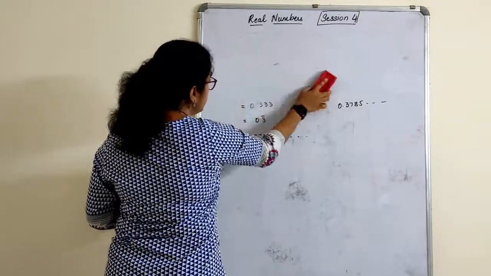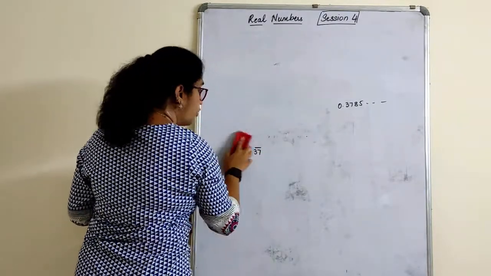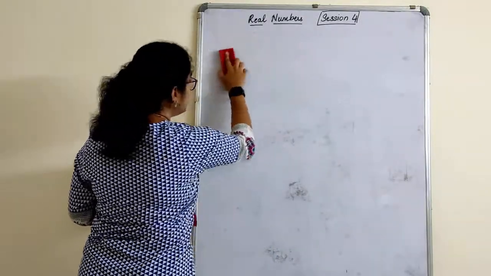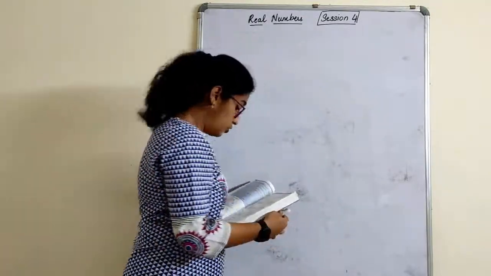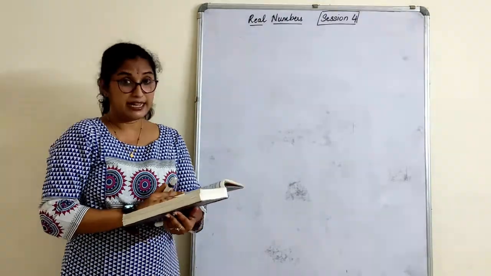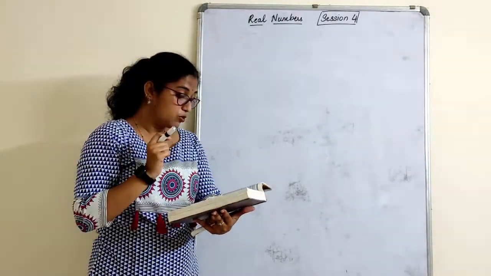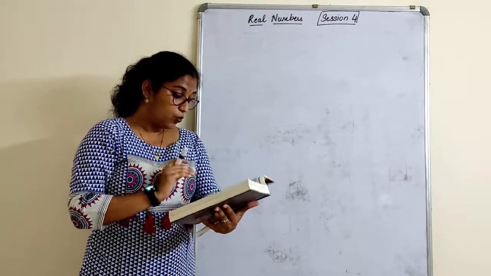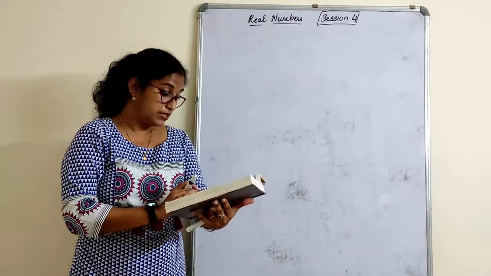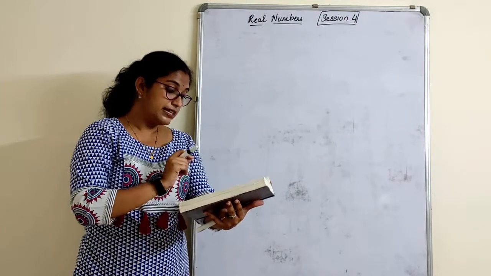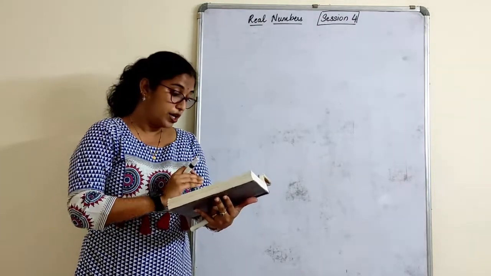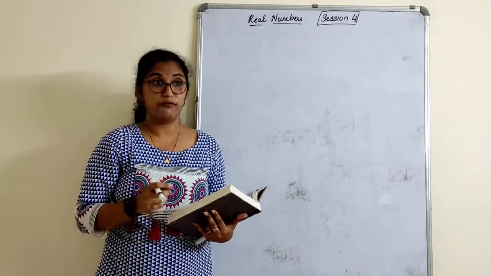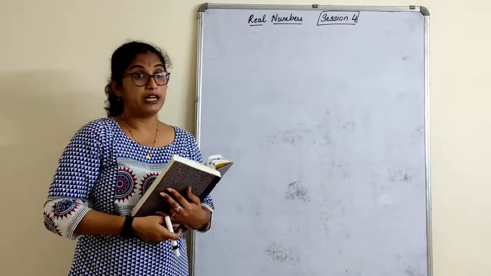Slightly we will change the question in the exercise. Whatever they have asked, we'll add one more extra point to the question. So, what is the question? Last exercise, children. Without actually performing the long division, state whether the following rational numbers will have a terminating decimal expansion or non-terminating repeating decimal expansion. We need to tell without performing long division.